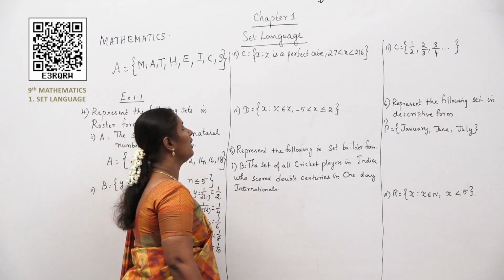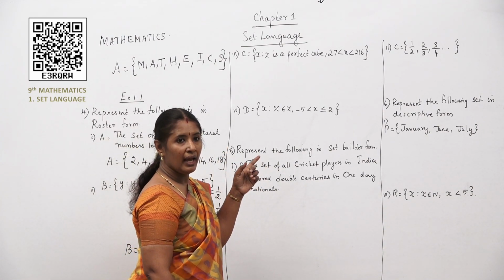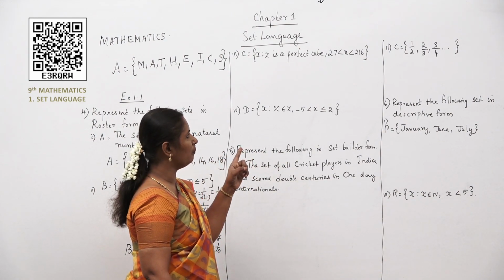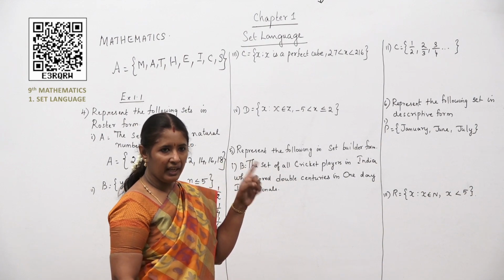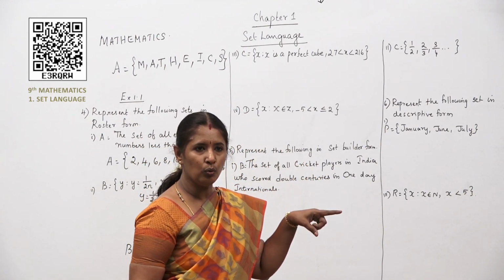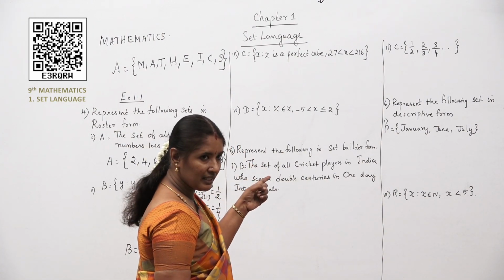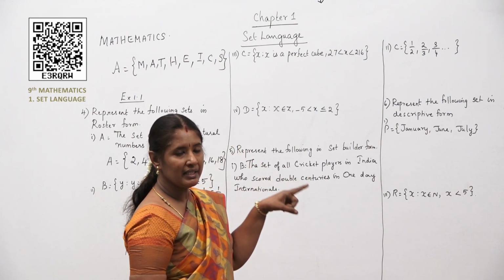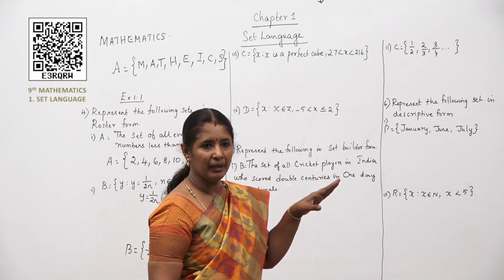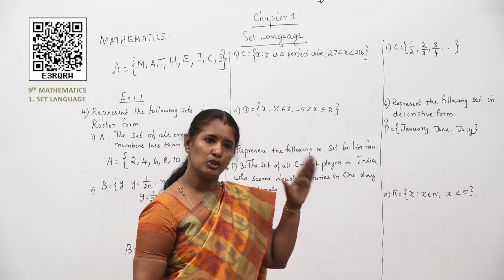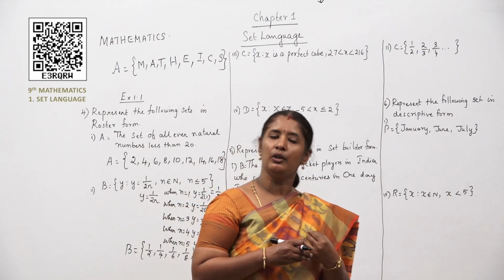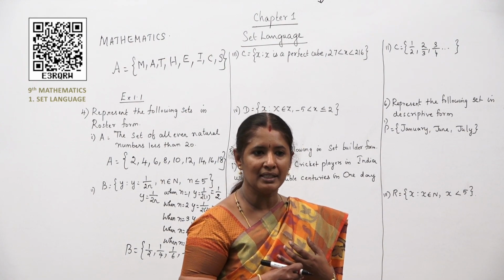What is given here? C is equal to x such that x is a perfect cube and the value of x should lie in between 27 and 216. That is 27 less than x less than 216, which means that x should lie in between 27 and 216. Right. What is a perfect cube, children? Can you list me a few perfect cube numbers?